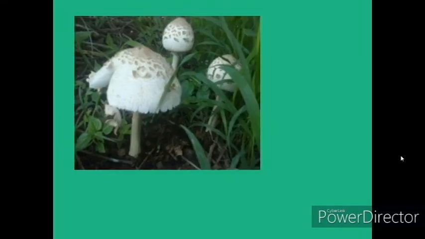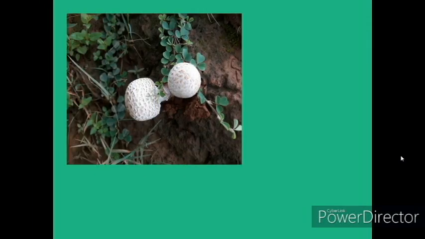This is Amanita, edible Amanita. This is also edible Amanita, yellow color. This is a type of Russula, patra kukri. This is Microleptota. The edibility of this mushroom is not known. This also, edibility is not known.